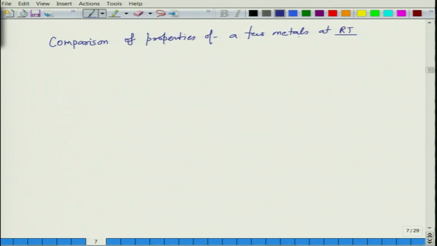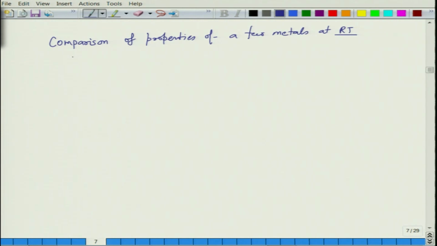Now let's just work out certain numbers, and look at the table for certain materials. So let's say a comparison of a few metals at room temperature.